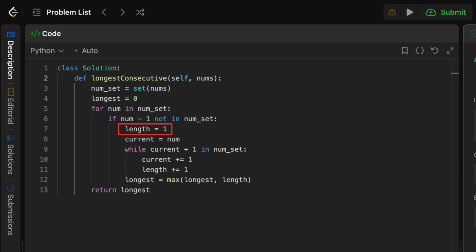We set length to 1 since any number alone counts as a sequence. We use current to track the value as we extend the streak forward. This loop checks if the next number exists. If current equals 5, it checks 6, then 7, then 8. Set lookups are O(1), so extending sequences is fast. We move to the next consecutive number and we increase the streak length. After finishing this sequence, we update longest if needed. We return the longest consecutive sequence length.